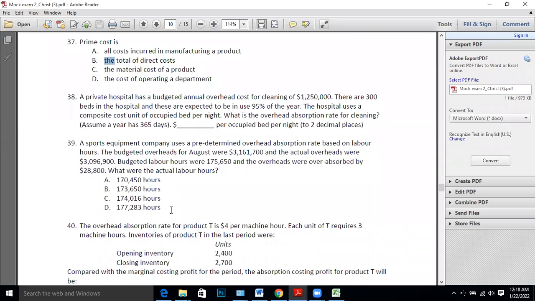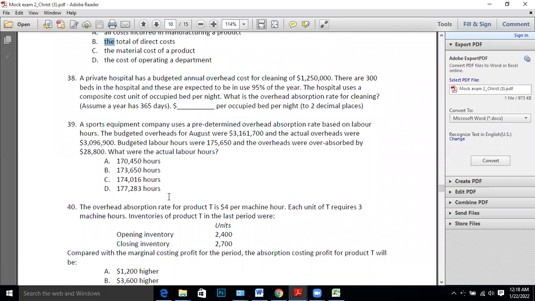A sports equipment company uses a predetermined overhead absorption rate based on labor hours. Budgeted overheads this much, actual overhead this much, budgeted labor hours this much. Over absorption is given. They ask me for actual labor hours. Simple. Find the OAR first of all.